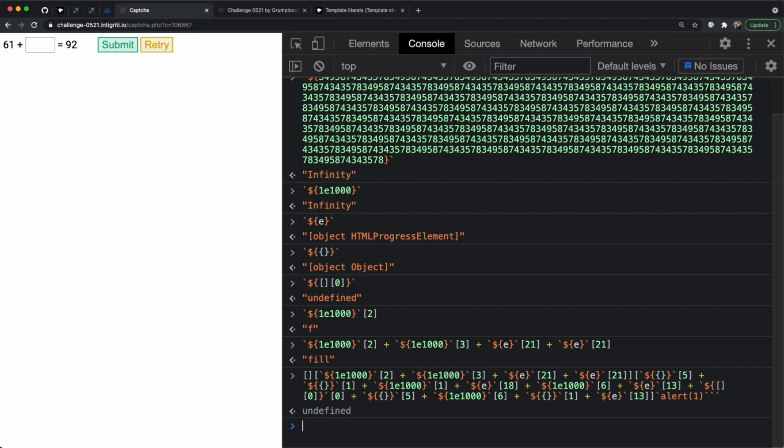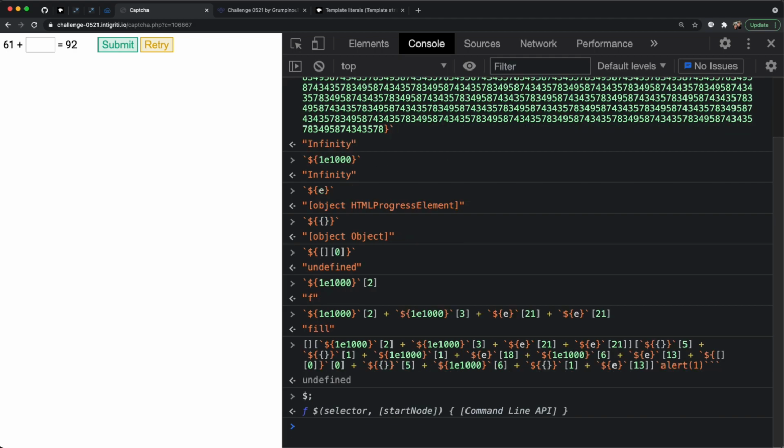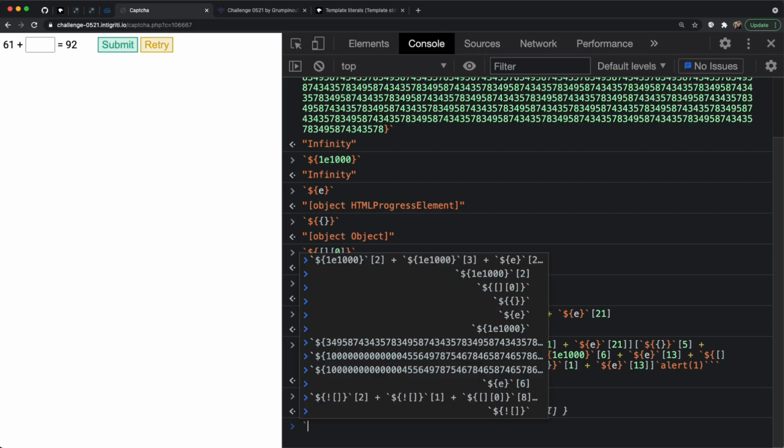Well, we are pretty much out of ideas on ways that we can generate strings with the limited characters that we have. Of all the legal characters, there were not many things I had left. However, I did find this $ sign, which is a function. It's actually a really shorthand way that Google added, and I think it has also been added to Firefox, to basically do document.querySelector. So let's stringify that.